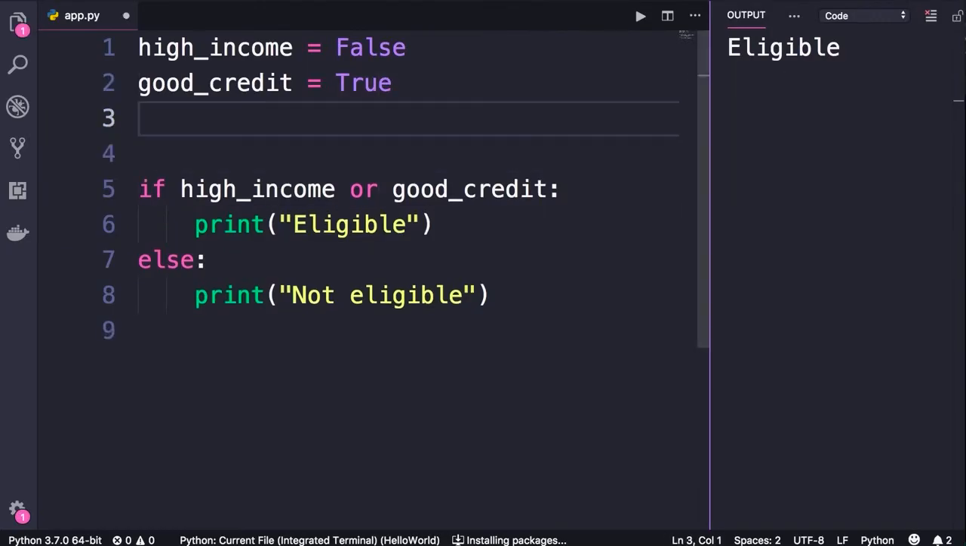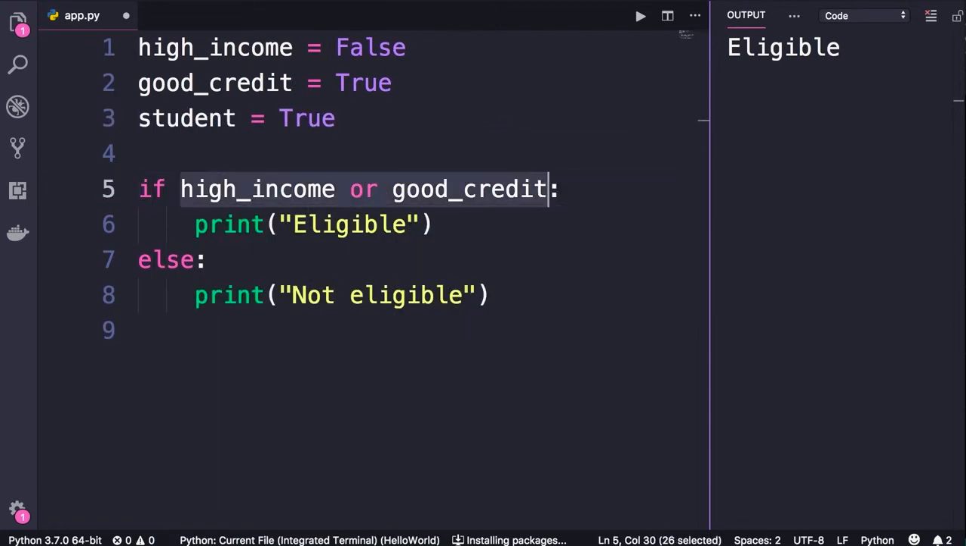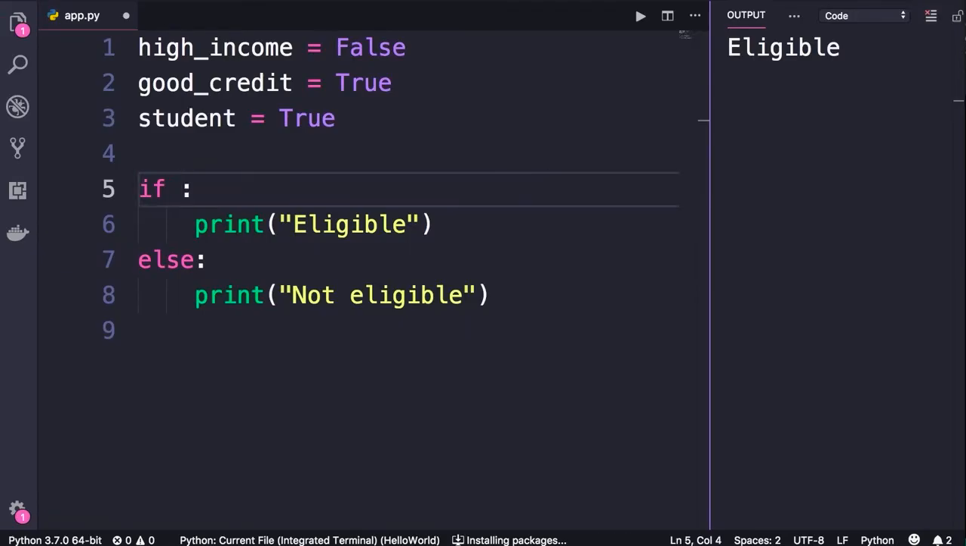So I'm going to define another variable, student, set it to true. Temporarily, I'm going to remove this expression and simplify it. We'll come back to this later. So let's say the person is eligible if they are not a student. The NOT operator basically inverses the value of a Boolean.